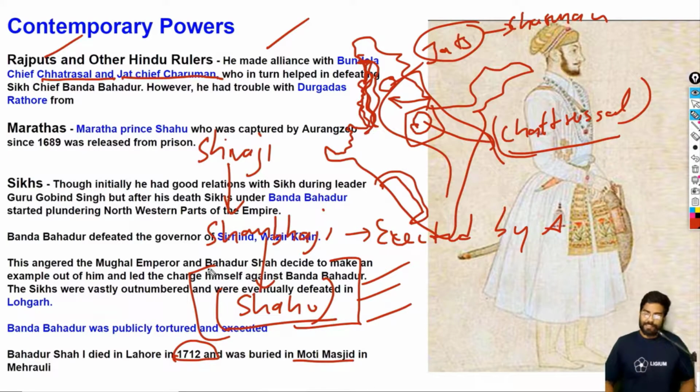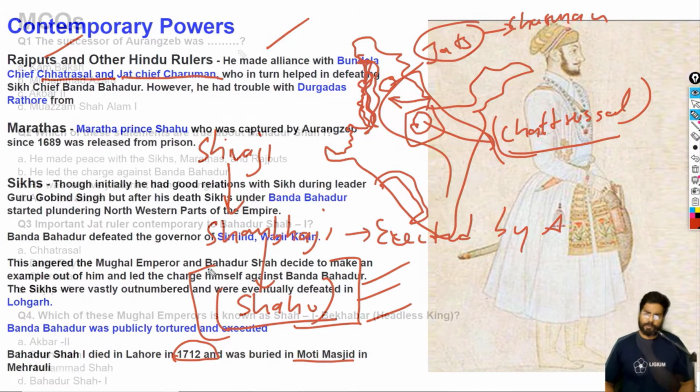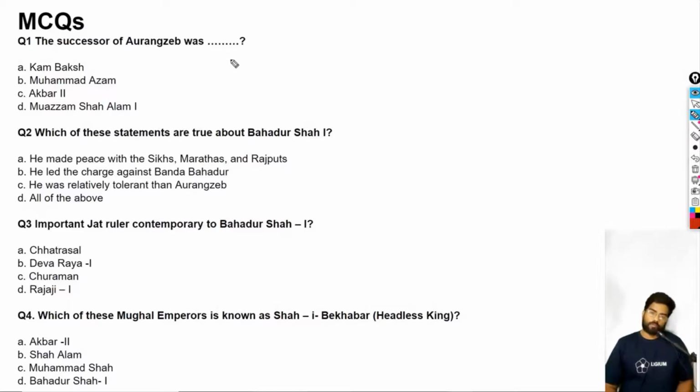Okay, so now let's look at some MCQs. We are going to solve some MCQs. These are very important for exams like RRB NTPC, RRB JE, SSC, and all of them. So we have to solve at least 5 or 6 questions per chapter. These are very important for your exams.